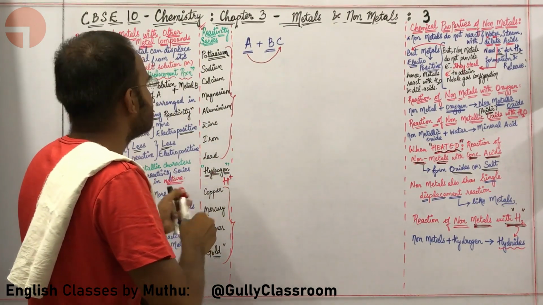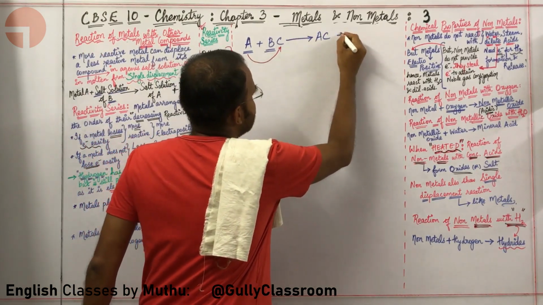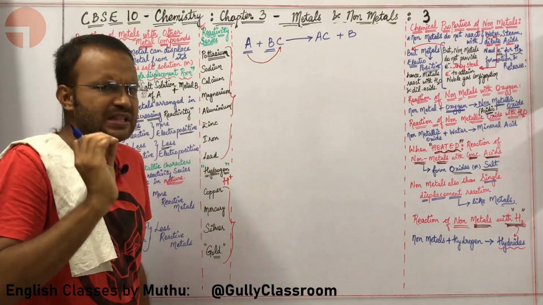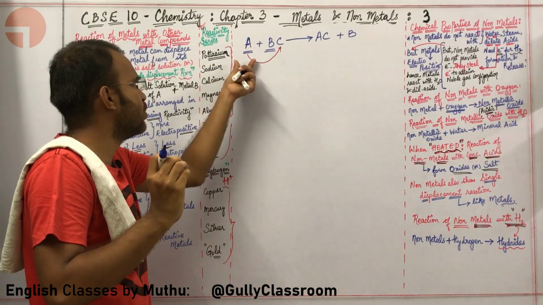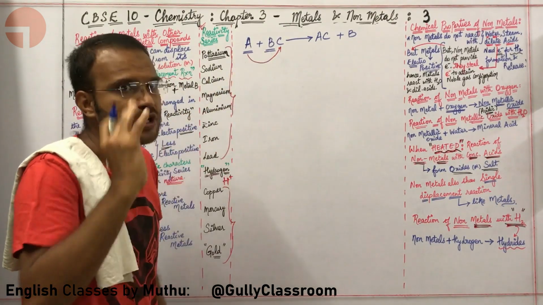A joins with C and forms AC. It sends B outside. Here A is a more reactive metal, B is a less reactive metal, so A displaces B out of its compound.